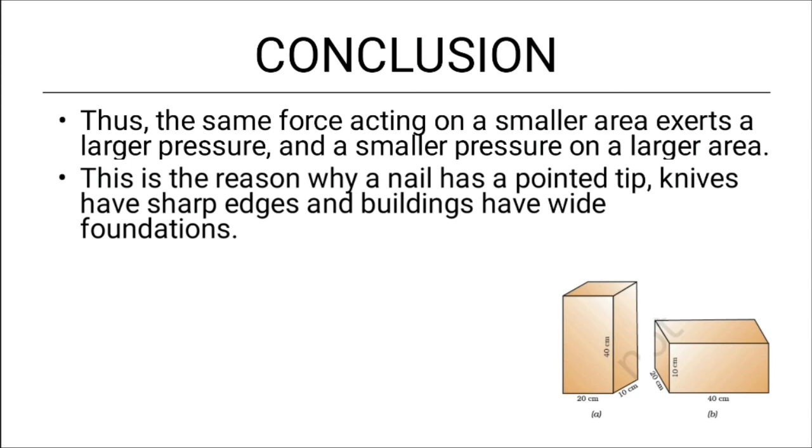Next, this is the reason why a nail has a pointed tip. Okay, the nail has a pointed tip. That is the reason, because that will apply more pressure. Knives also have a sharper edge, so that it applies more pressure. Buildings on the other hand have a wide foundation. Why? Because wide foundation ensures less pressure on the ground, which is good in fact.